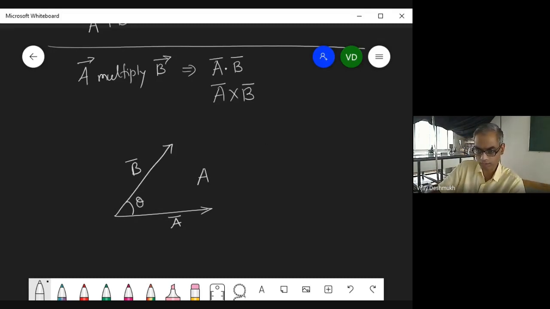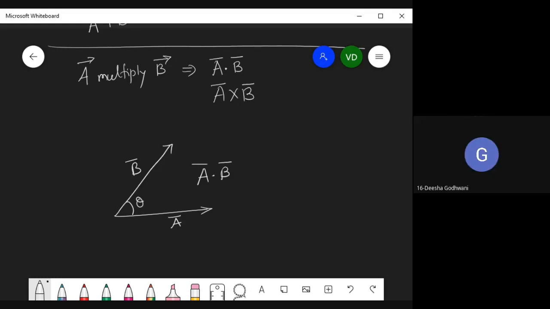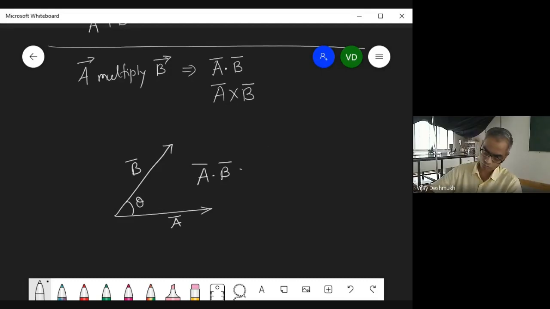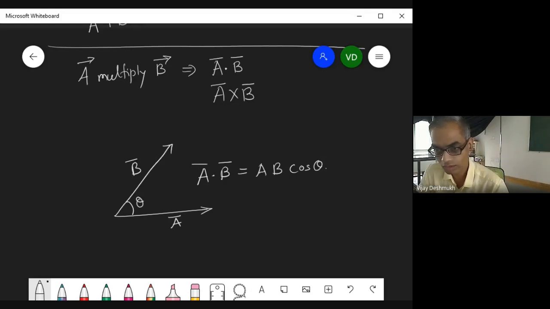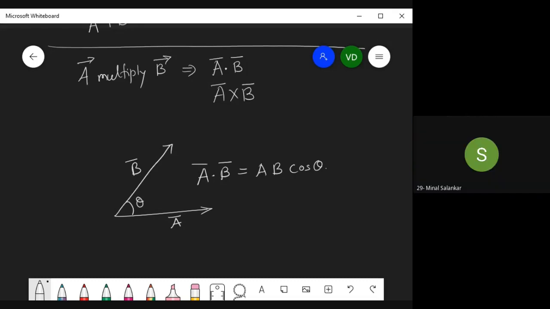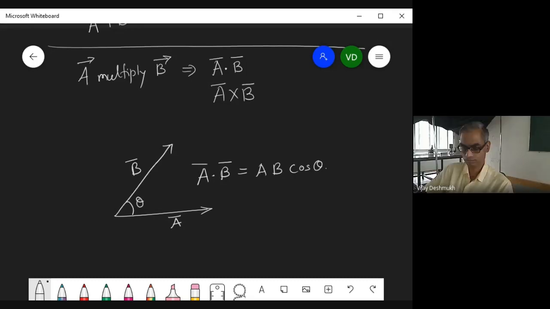What is its value? A dot B is AB cos theta. Of course, when you write AB it means the magnitudes, and cos theta. So will it be a vector quantity or a scalar quantity? Scalar. It is always a scalar quantity.